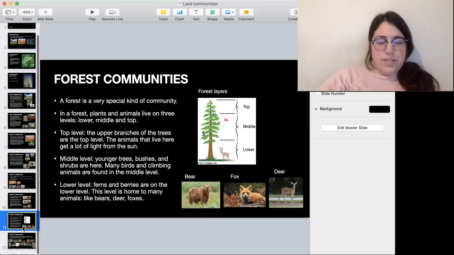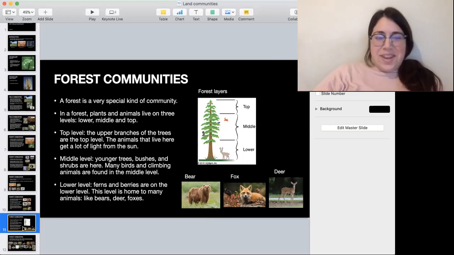And then we have the forest community. This is my favorite, it's so cute. And I think you're going to like it because of the animals. A forest is a very special kind of community. You have different layers in the forest. You have the top layer, the middle layer, and the lower layer, like this picture here.